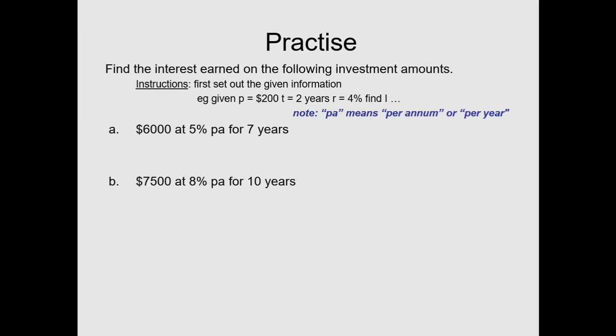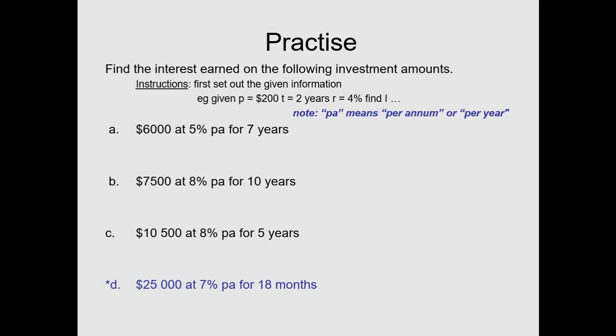Here you're investing 7,500 at an 8% rate of interest per annum per year for 10 years. C, you're investing 10,500 at a rate of 8% interest per annum per year for 5 years. And D, a little bit more difficult this time.